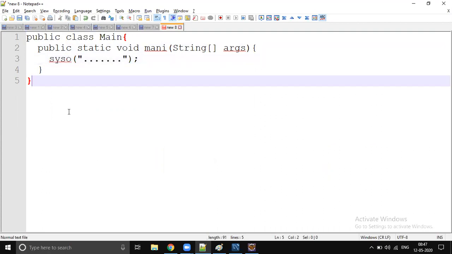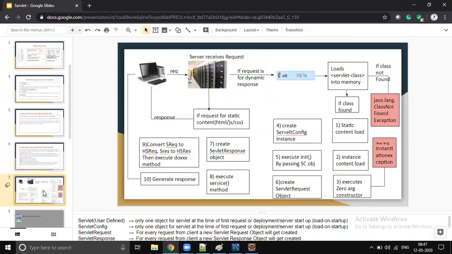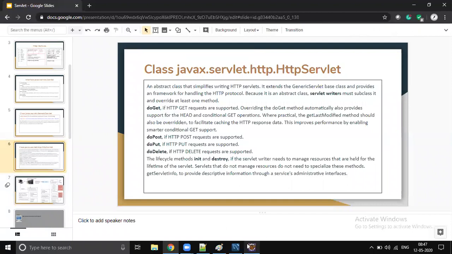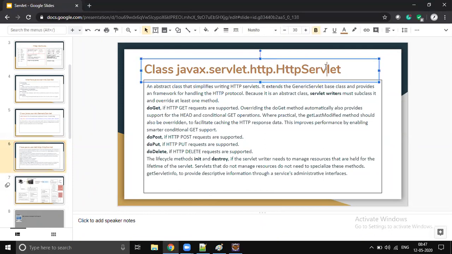It's going to be a different way, but it looks like we are simply extending HttpServlet. But when it comes to the life cycle architecture, there are around 10 to 15 steps executed in the background. We will come to know what all those are, and we will go step by step. But first of all, let's write one hands-on servlet which is a child of HttpServlet, send one request from the browser, and see the response.